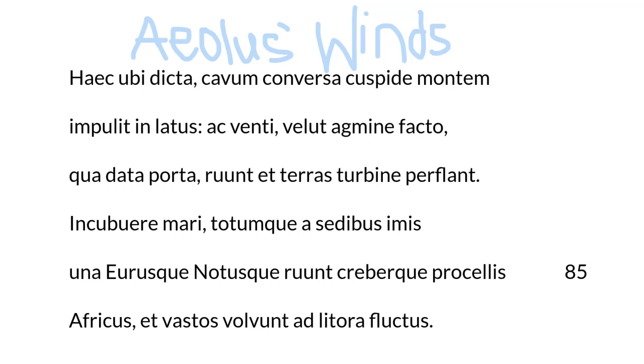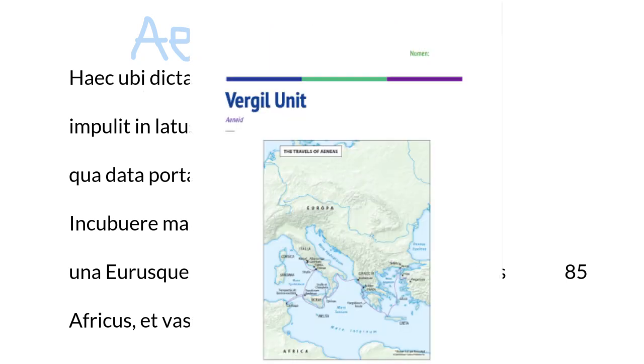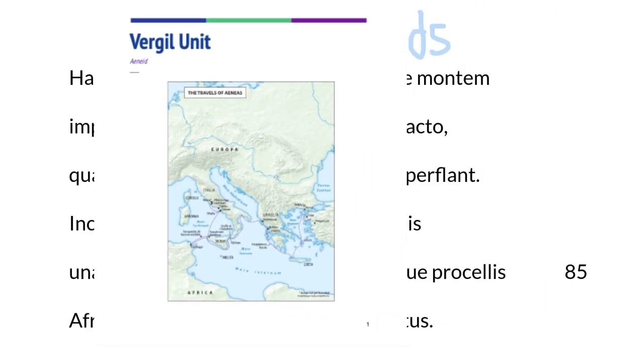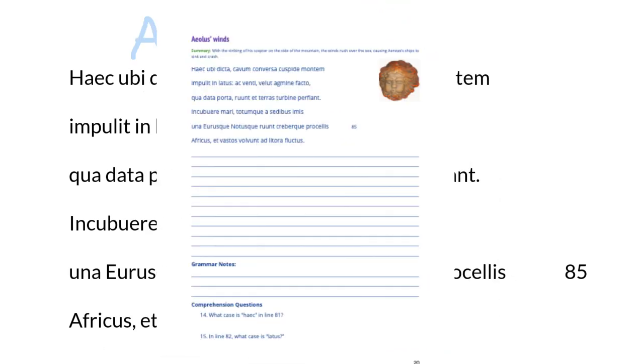All right, we are doing Aeolus's Winds, the translation for it on page 20 in your Virgil packet. The Virgil packet that looks like this, so make sure you have that out. And make sure you turn to page 20, which looks like this.